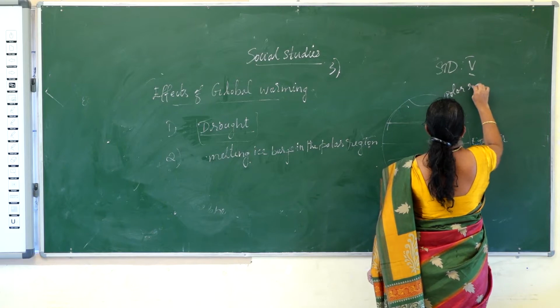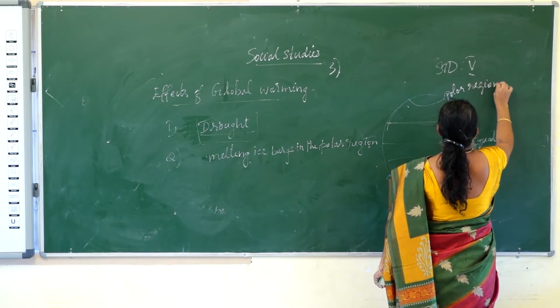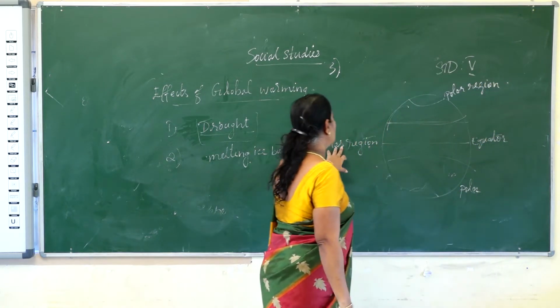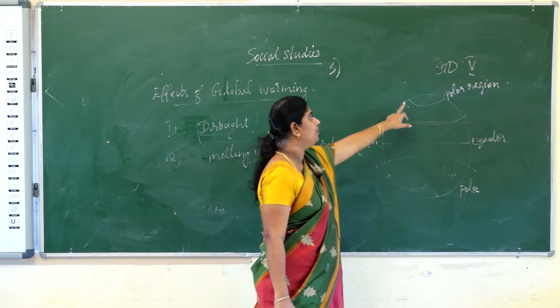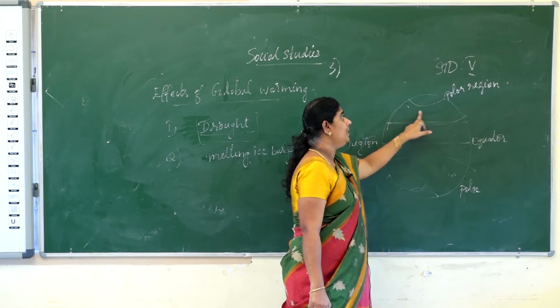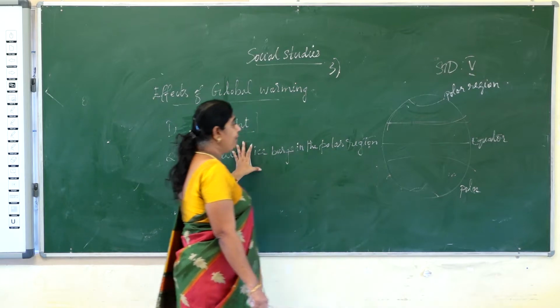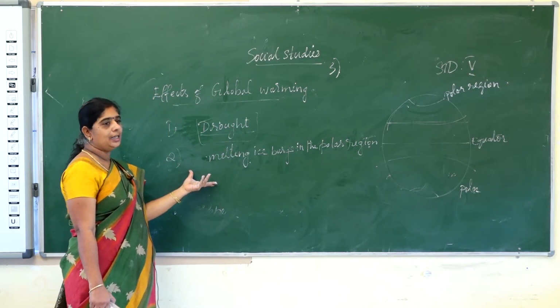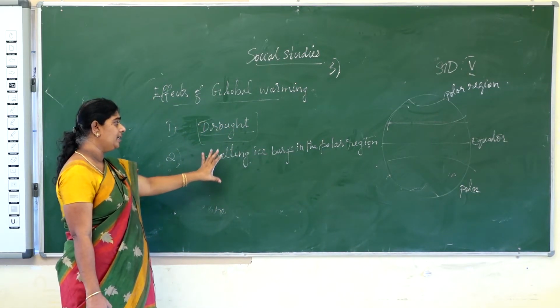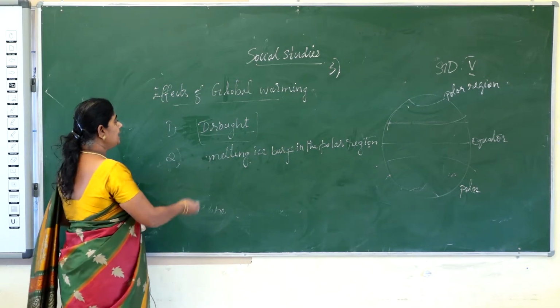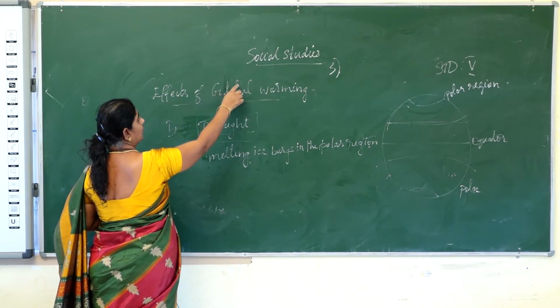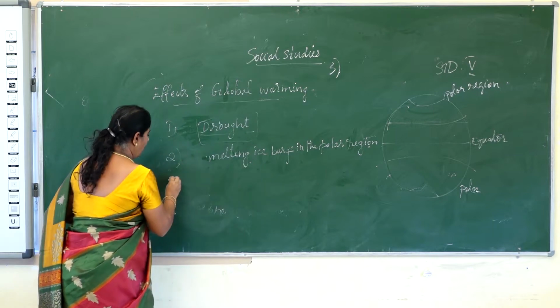Polar region. Because of the rise in temperatures, icebergs in these areas will melt, so it will affect the lives of the animals living in this area. So in this way it causes global warming.